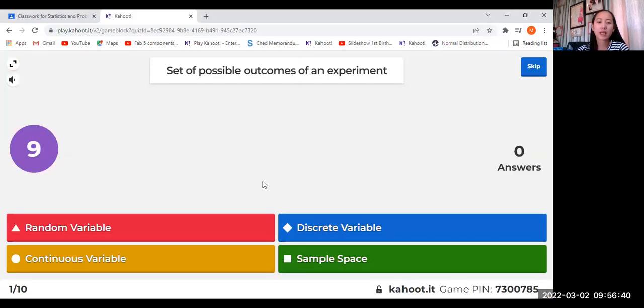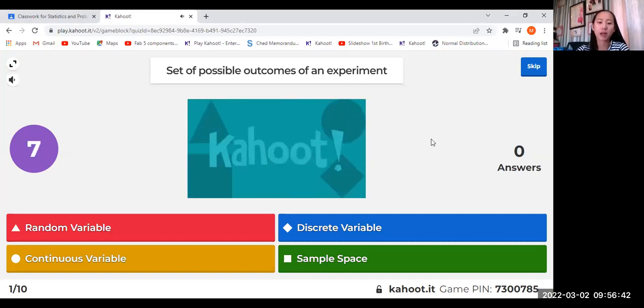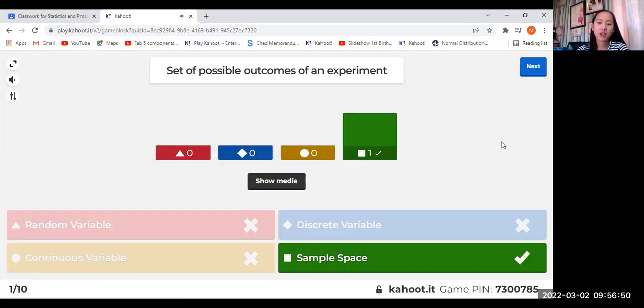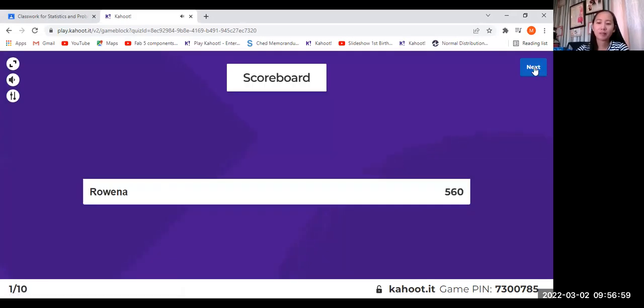Okay, what do we call the set of possible outcomes of an experiment? Or just click the answer. Red, blue, yellow, or green? Okay, very good. It's sample space. Did you answer, Rowena? Very good. Correct. Okay, next.